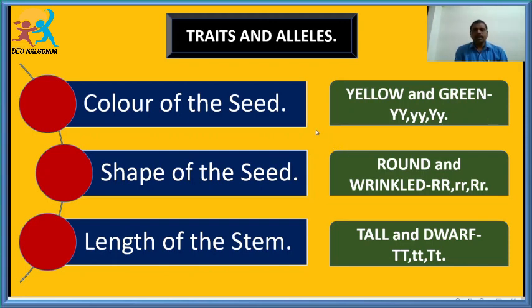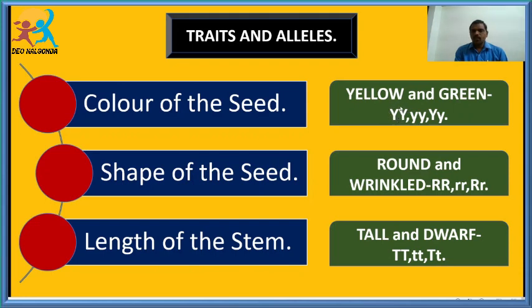For example, here I am giving 3 traits. One is color of the seed, which is either yellow or green. The yellow may be homozygous yellow, or homozygous green, and the allele may be heterozygous yellow. Yellow color seed has 2 alleles.